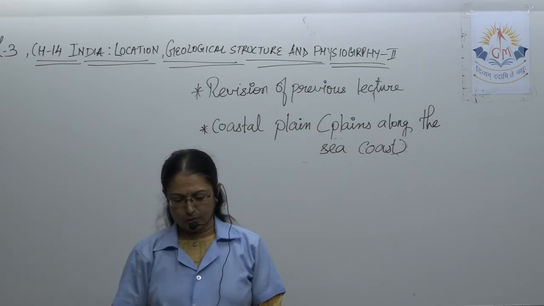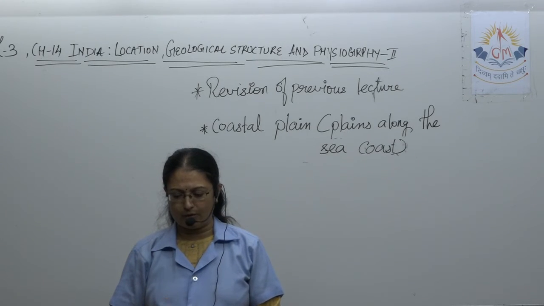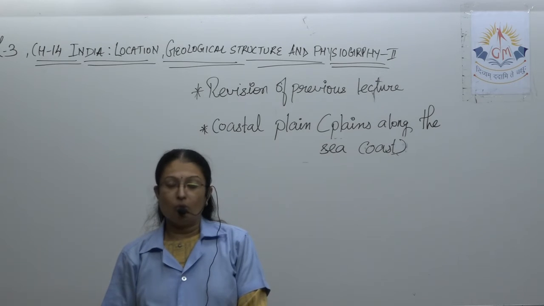See, peninsular plateau is surrounded by the narrow belt of plain from Kutch to Odisha.